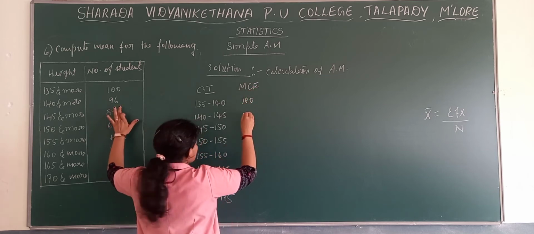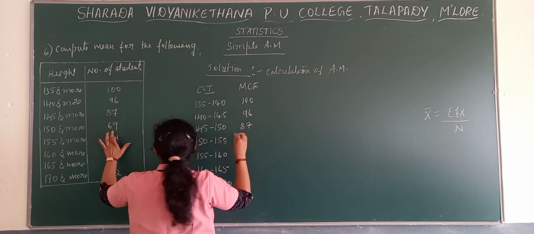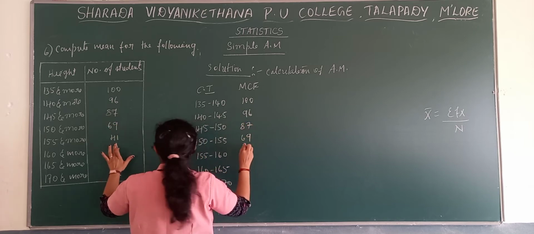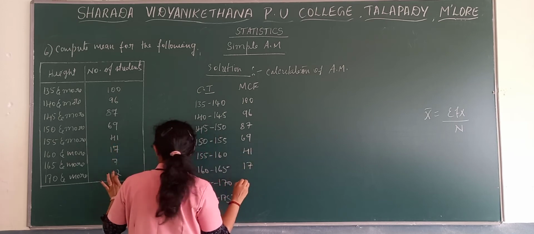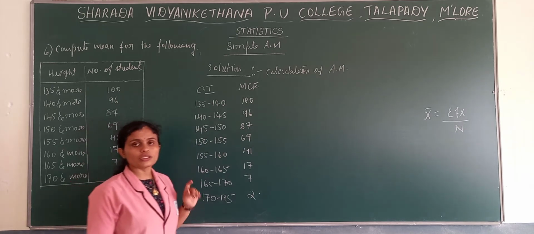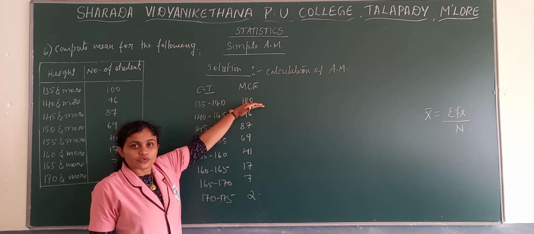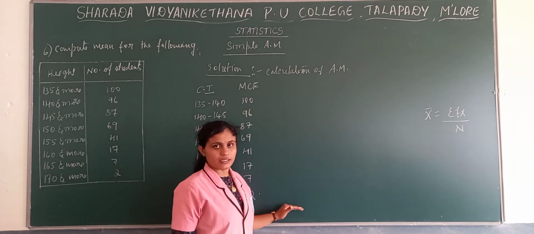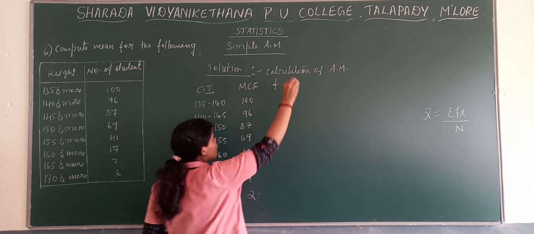100, 96, 87, 69, 41, 17, 7 and 2. In case of more than cumulative frequencies, the first value of the more than cumulative frequency will be the n, the total number of frequencies. Now from this, find the frequencies.